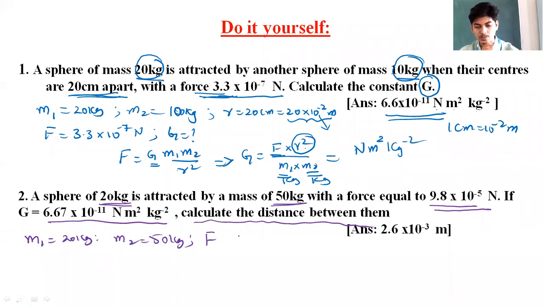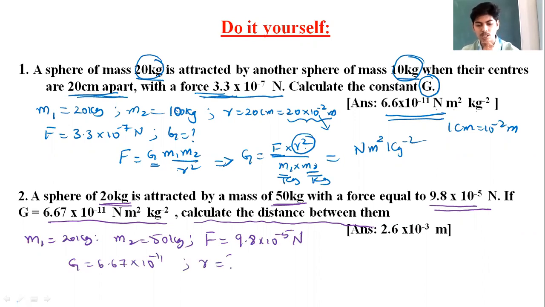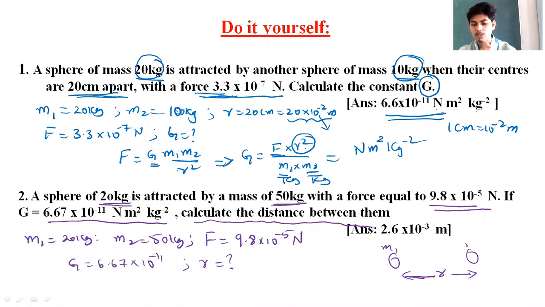The value of G is given as 6.67 into 10 to the power of minus 11. You need to calculate the distance between the two masses. Distance between two masses m1 and m2 is generally represented by r. So the value of r is to be calculated.